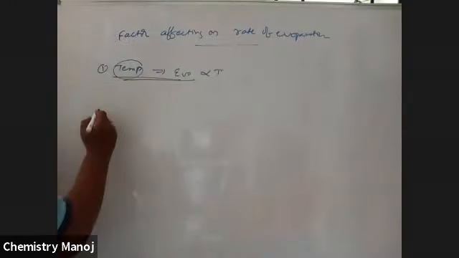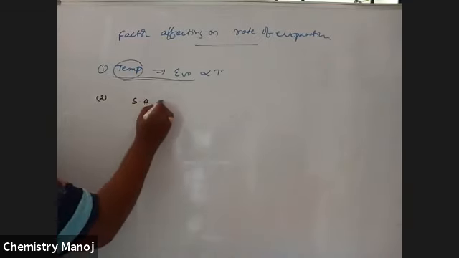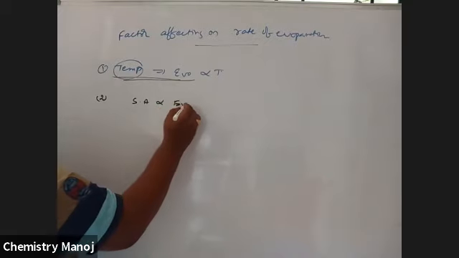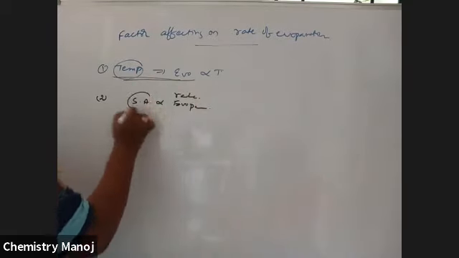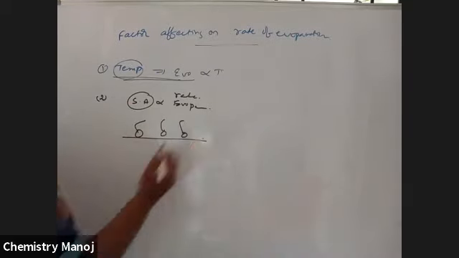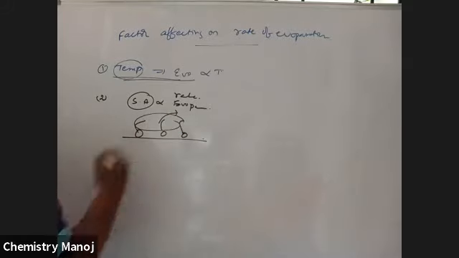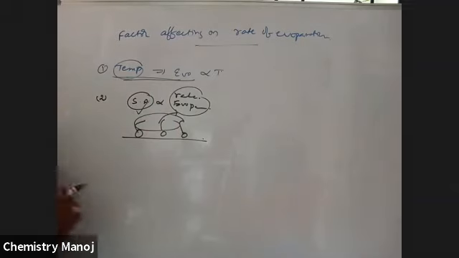Next, as I already told you in the previous case, as the surface area increases, the rate of evaporation also increases. The more the surface area, the more molecules are escaping from the surface. Therefore, evaporation also increases. That means the rate of evaporation is directly proportional to surface area. That is the cup and saucer example.